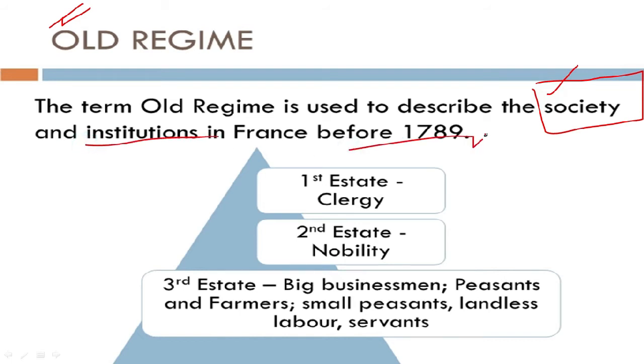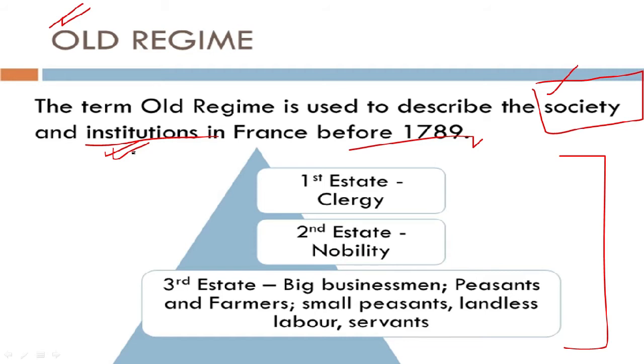So what do we here actually mean by society? We mean the different levels in which the society of France was divided in the late 18th century, that is before 1789 particularly, and the institutions, particularly when here we talk about institutions, we are talking about the political institutions, the type of government which existed in that country at that point of time.